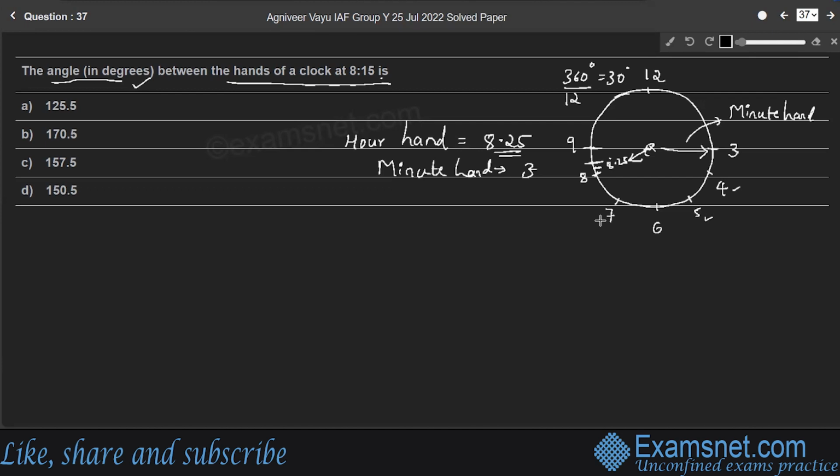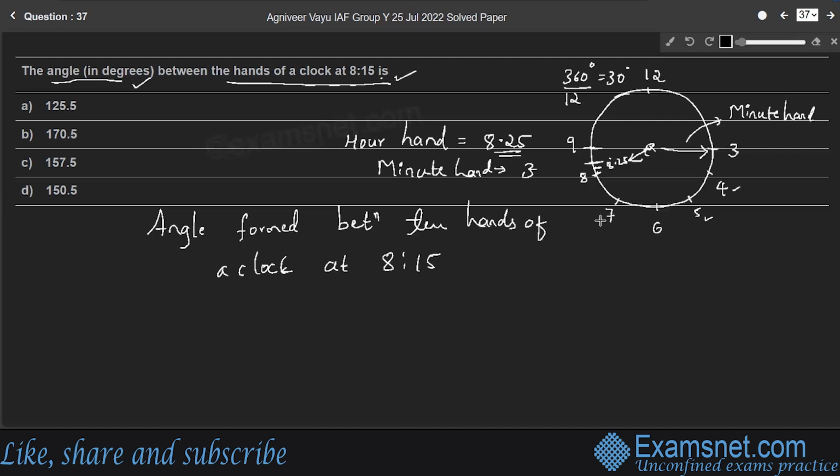Therefore, the angle formed between the minute hand and hour hand at 8:15, the angle formed between the hands of a clock at 8:15, is equal to... The simple method is, first consider the angle between two numbers. Each number is separated by 30 degrees, so the angle between two numbers is 30 degrees.